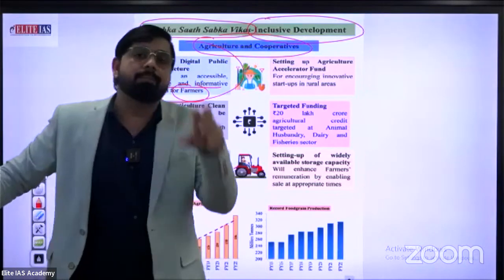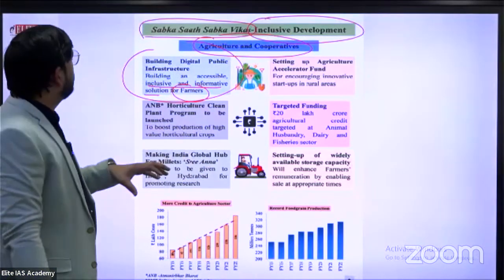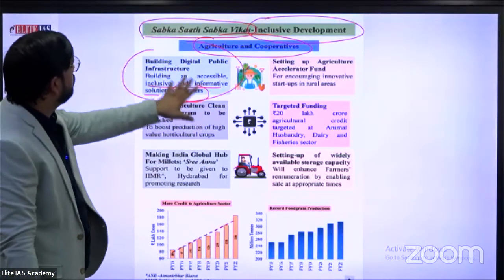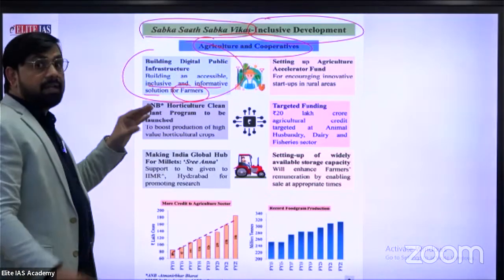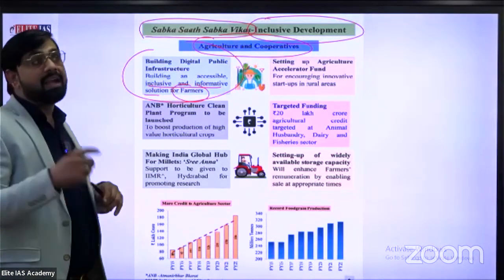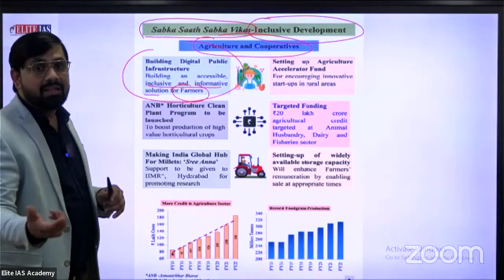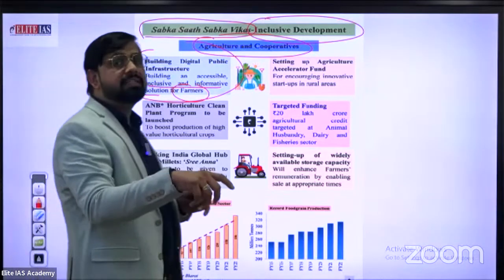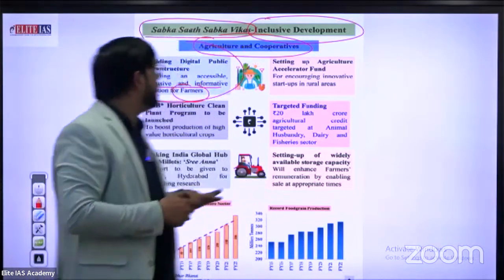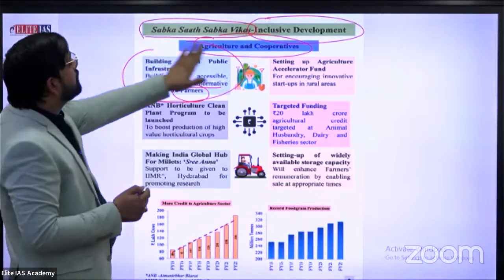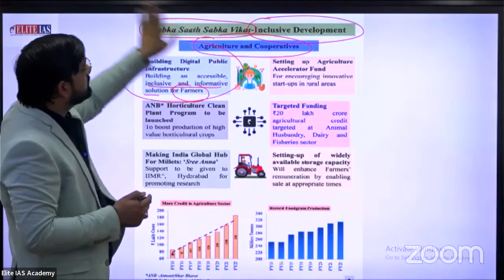That's the motive of the government to build digital public infrastructure. The main problem of farmers is lack of awareness related to techniques or different seeds. That's the main reason for inclusive development in the agriculture sector.